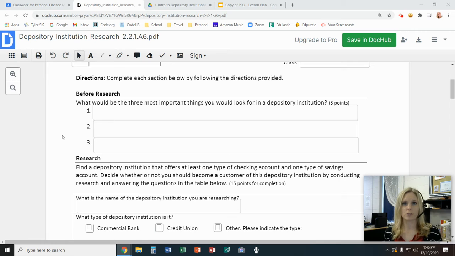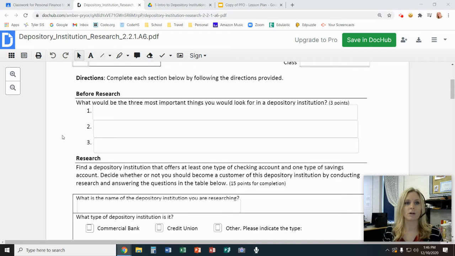You are free to use the website of a bank that you already have an account at or another local bank. I would suggest choosing a local bank rather than a nationwide bank like US Bank, just because you're more likely to find the answers to these questions.